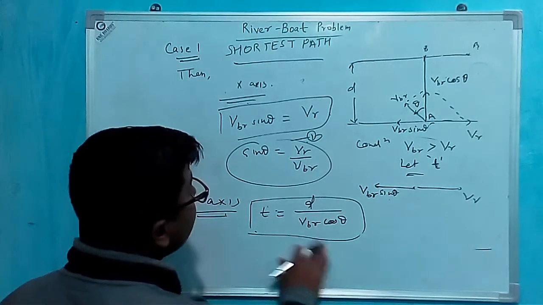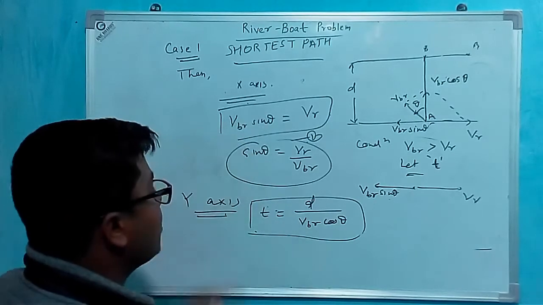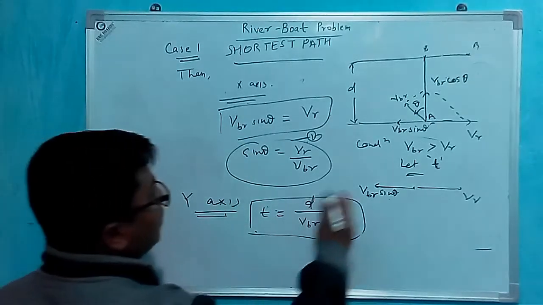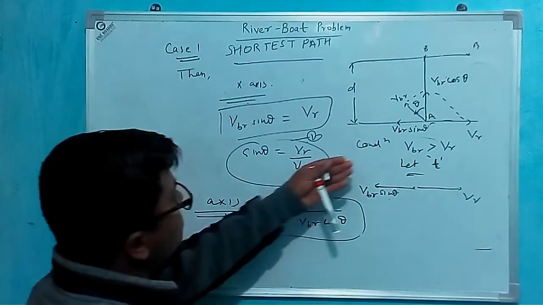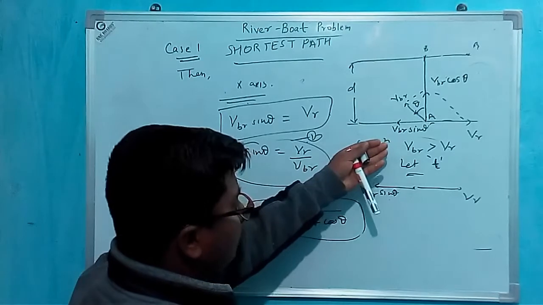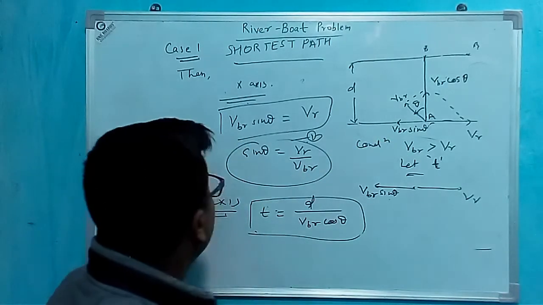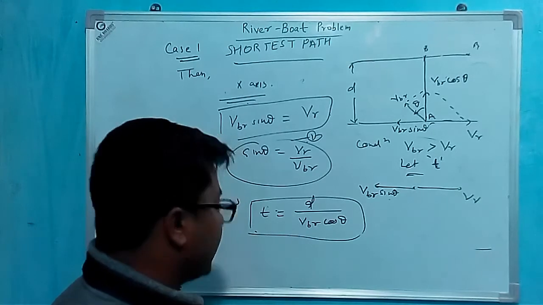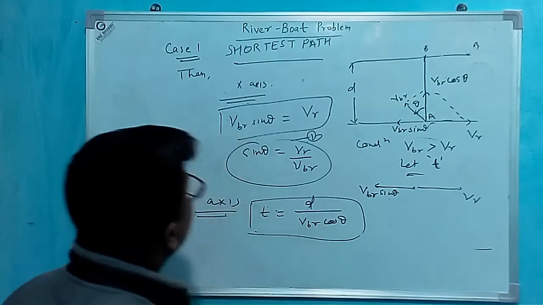Time period is that. If we write equation on x-axis in terms of time, we can easily see that displacement is 0. So we don't write it. Okay, therefore I am going further.